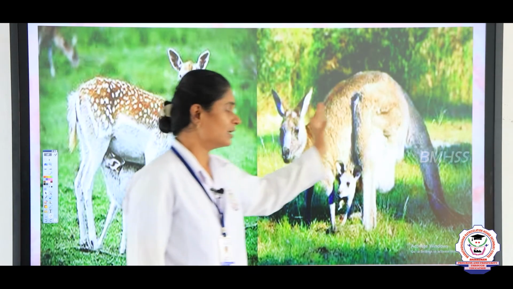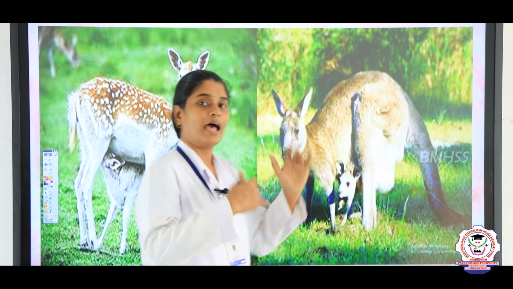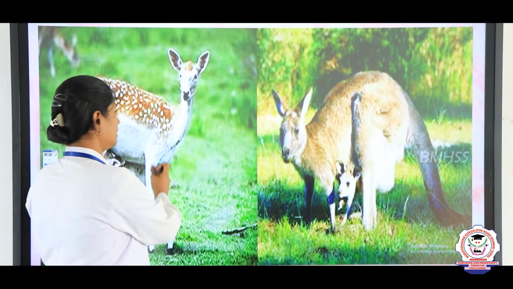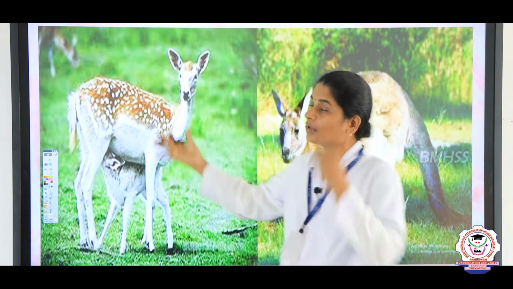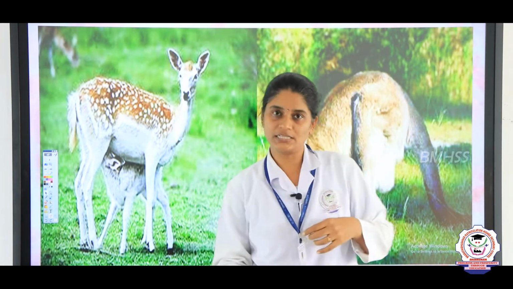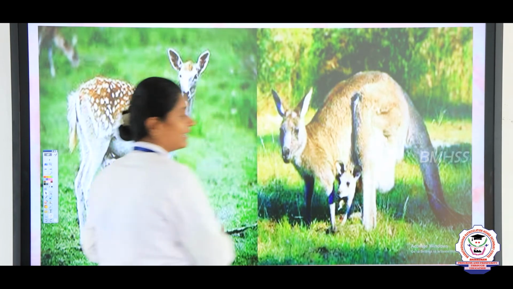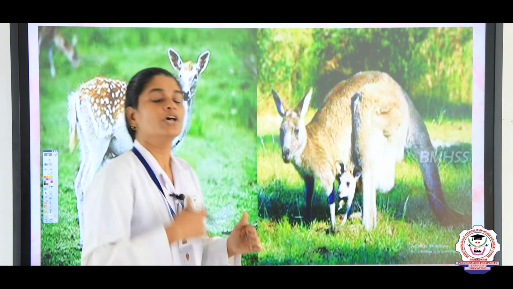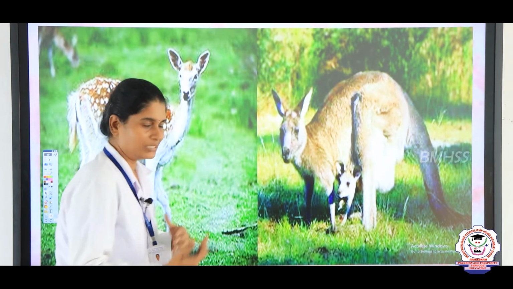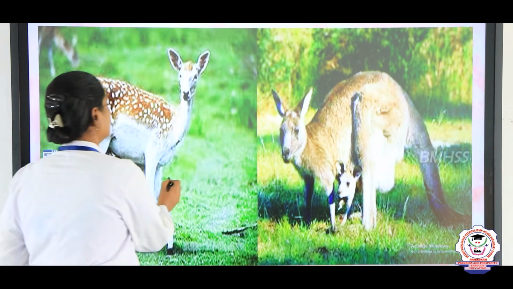Once the animals give birth to the younger ones, after that they feed their kids. They feed their younger ones with their mother's milk. So mostly the second set of animals, who give birth to the younger ones, feed them after the birth.